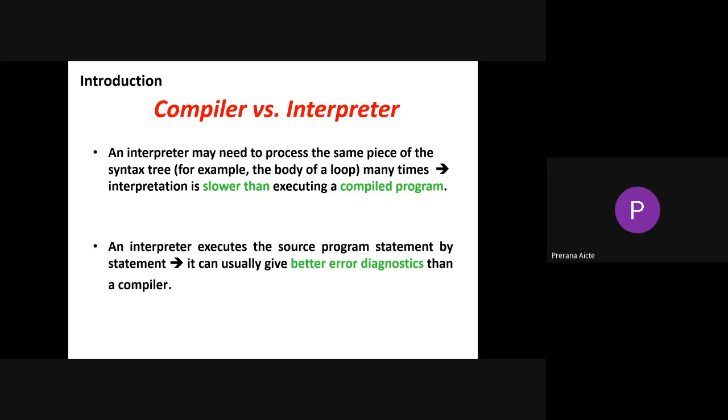An interpreter executes the source program statement by statement, giving output at each instant, and then it goes on to the second statement. It can usually give better error diagnostics than the compiler, but it is slower. The compiler executes the overall program at once and generates the output, so the compiler is faster.